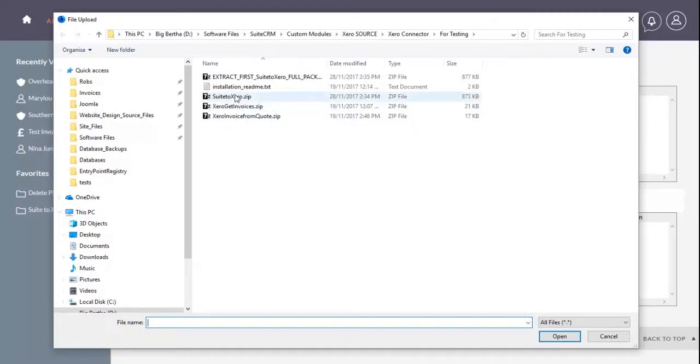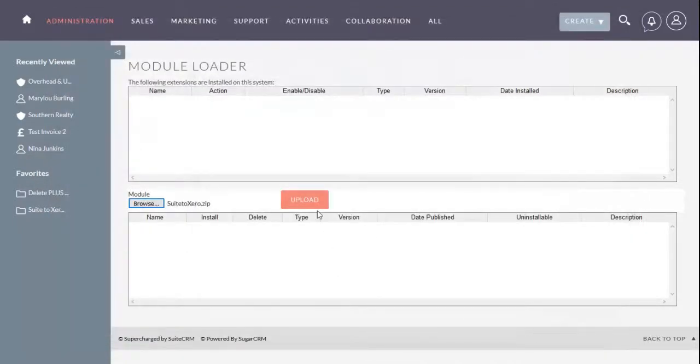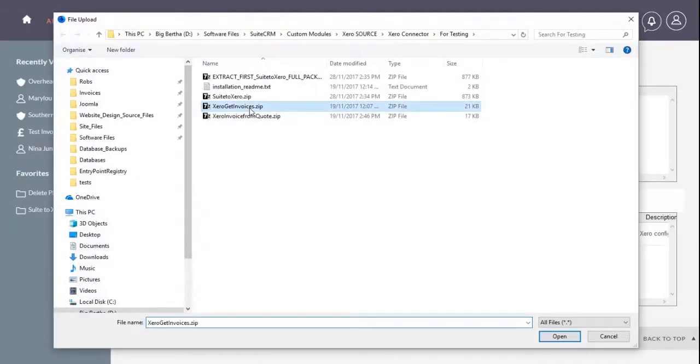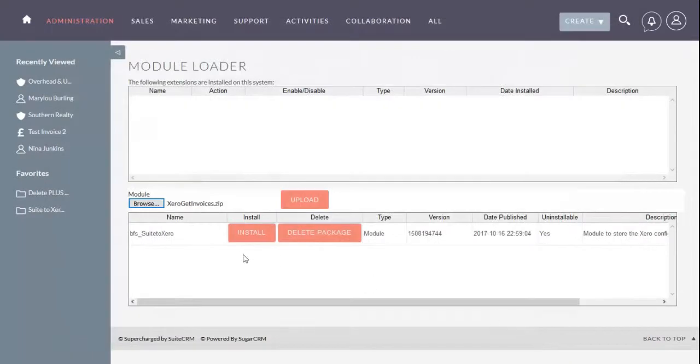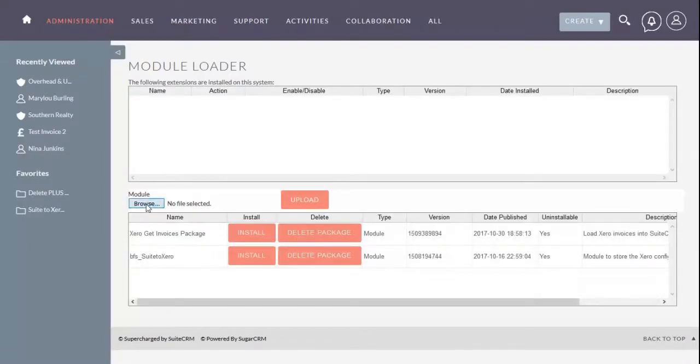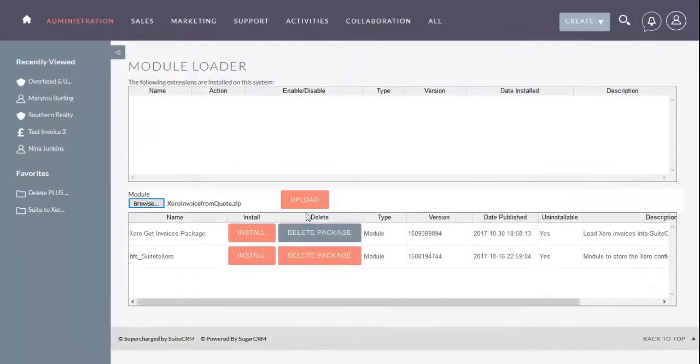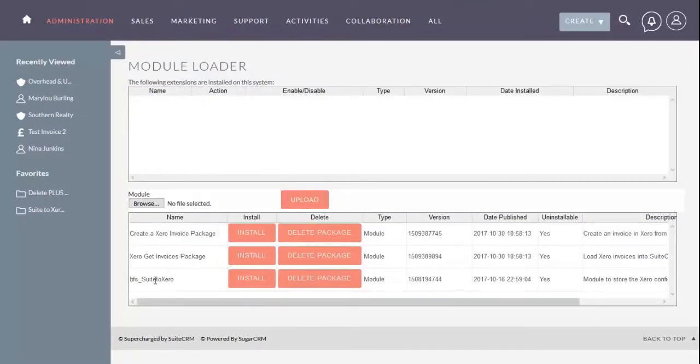Select the zip files one at a time and upload them to your SuiteCRM installation. Install the BFS Suite2Xero zip file first.